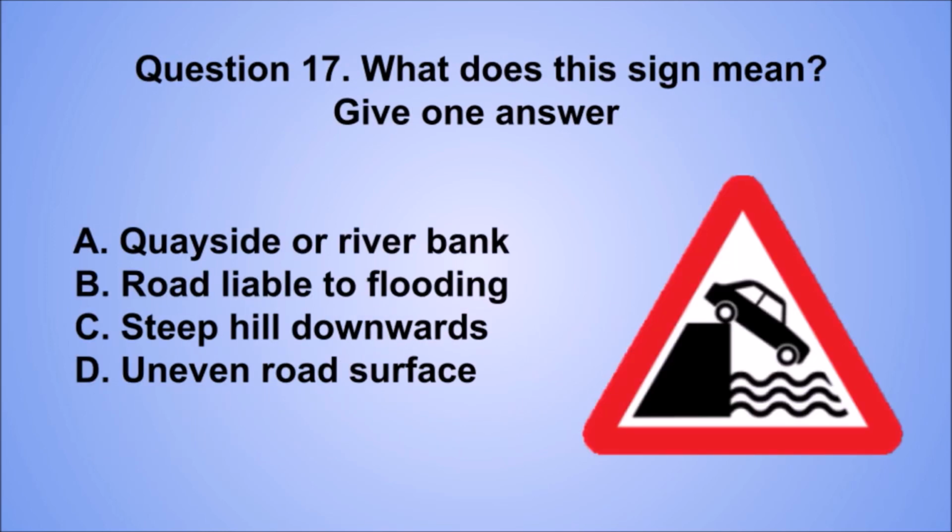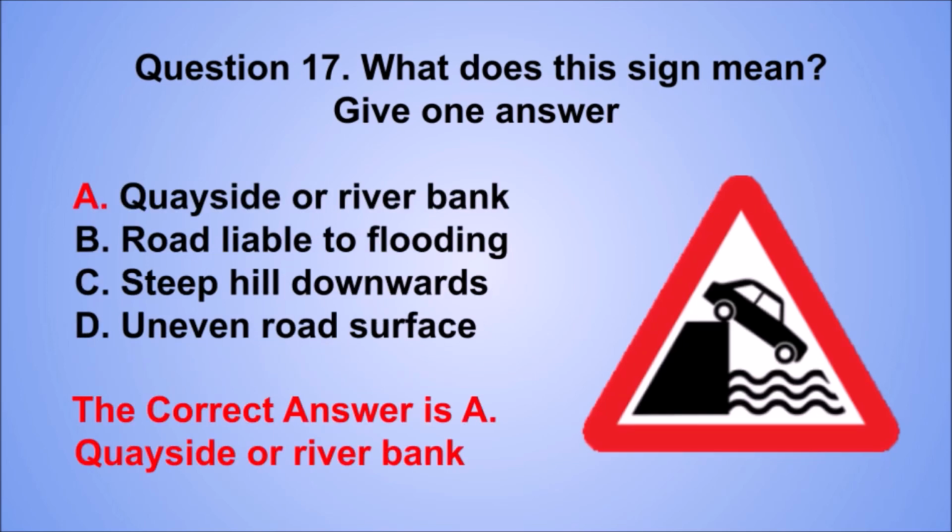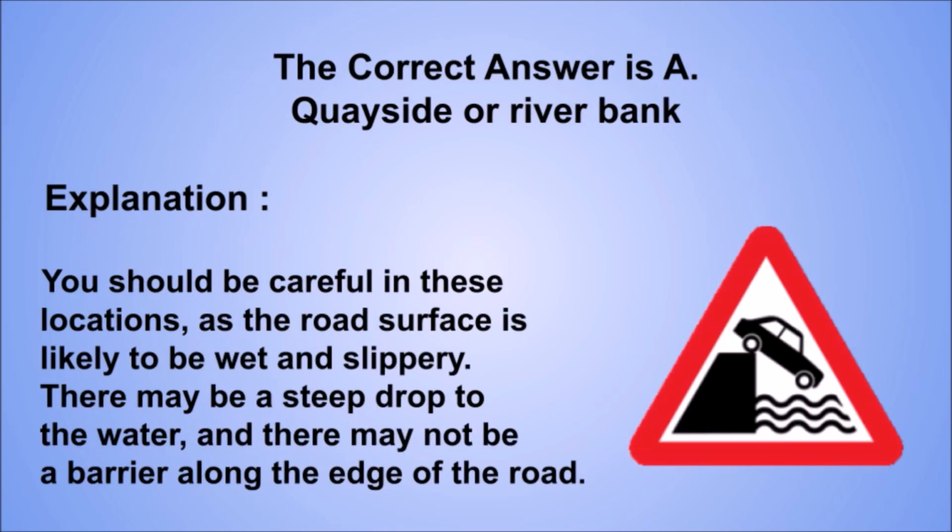Question 17. What does this sign mean? Give one answer. A. Quayside or river bank. B. Road liable to flooding. C. Steep hill downwards. D. Uneven road surface. The correct answer is A. Quayside or river bank.